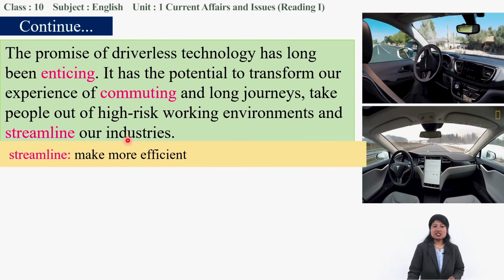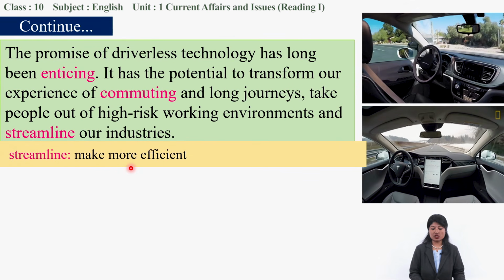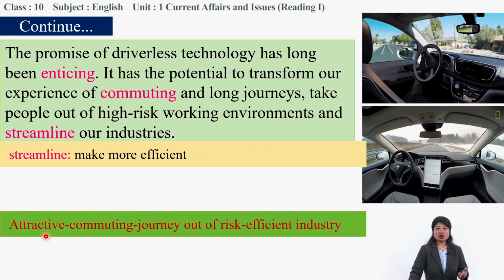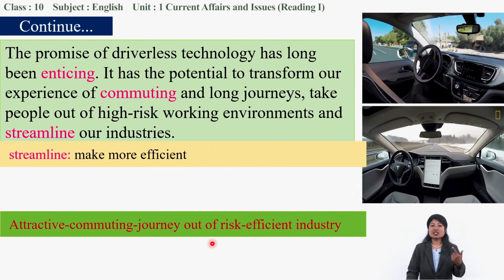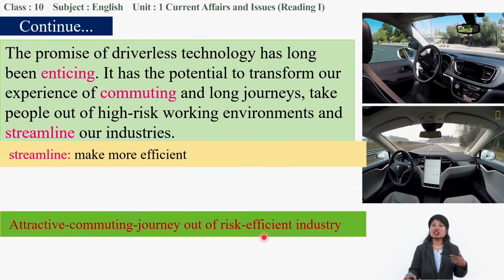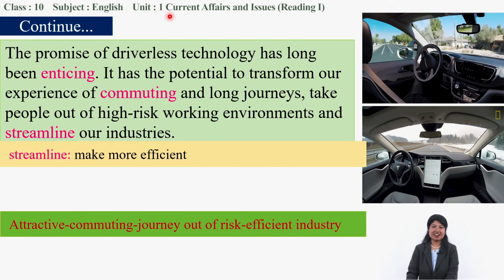It can even streamline our industries, make our industries more efficient. So it is attractive to talk about our commuting and our long journeys. They are out of risk. Industries become more efficient by the use of driverless cars.